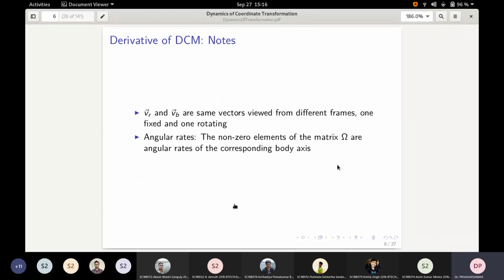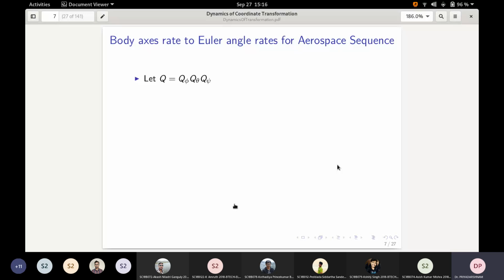So now what we will do is, we had three systems of computing the rotation. One was the direction cosine matrix, the other was the Euler rates and Euler angles, and the third one was the quaternions. For each of them, we have to compute the derivative in terms of the gyroscope readings, or the angular rates, or the body angular rates.